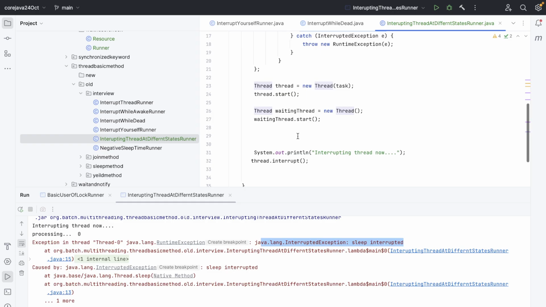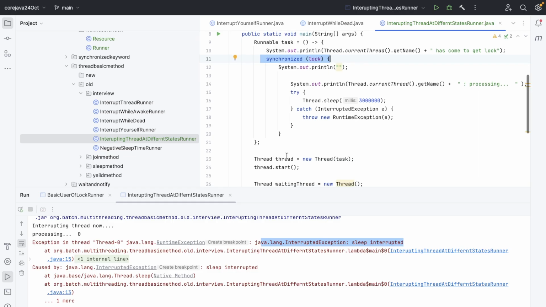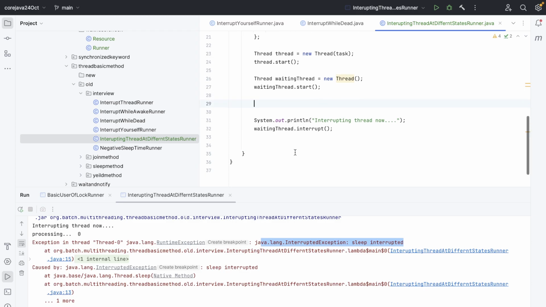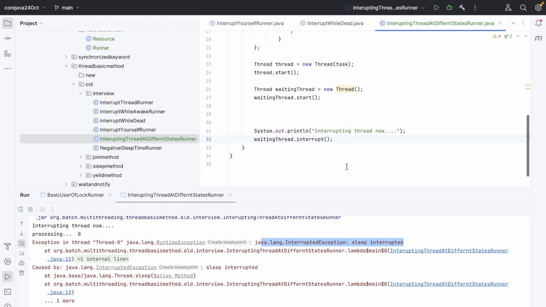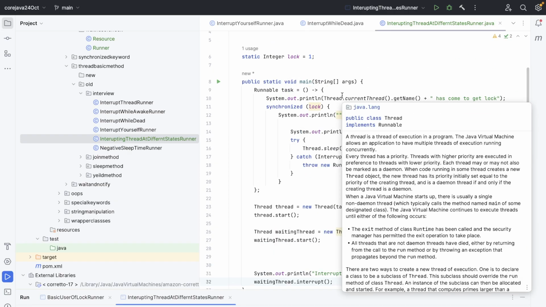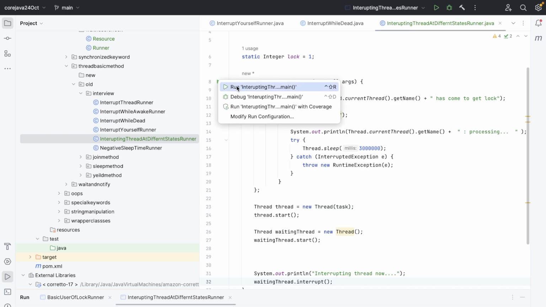Till that time, our waiting thread will be at line number 11, waiting for the lock. But this thread will take the lock, and while the waiting thread is in the waiting state, I'm going to interrupt it. Cool, visible? Okay, so now let's run the example. Anyone having any doubts? All right, cool. I'm moving ahead with the example.